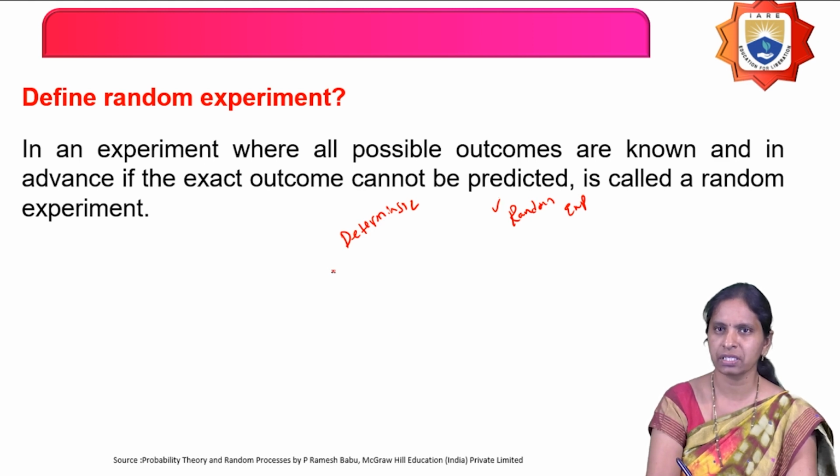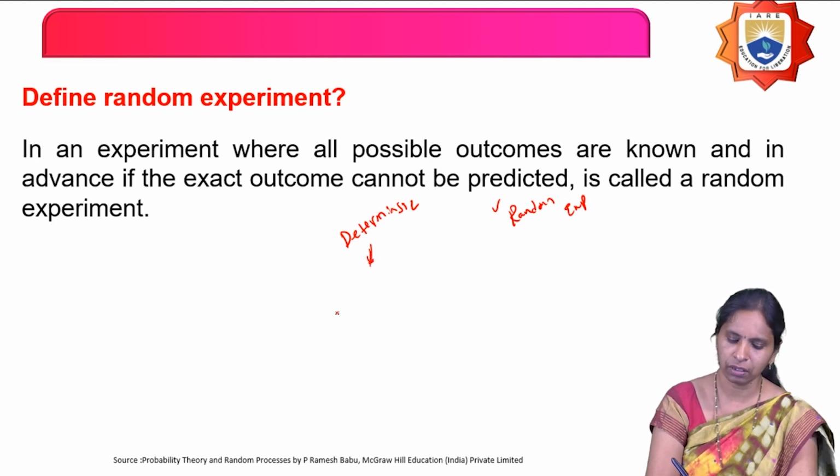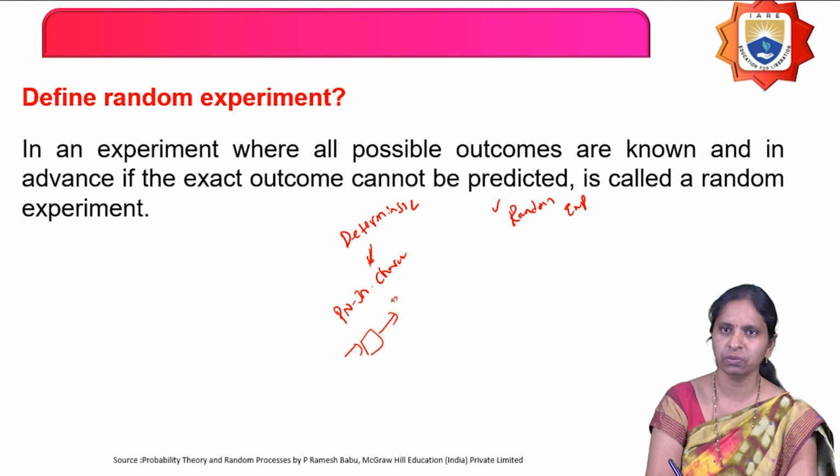Now, what is a deterministic experiment? It is an experiment where the outcomes can be predicted in advance. For example, PN junction diode characteristics. I connect the circuit diagram, give the supply voltage, and observe the voltage across the diode.